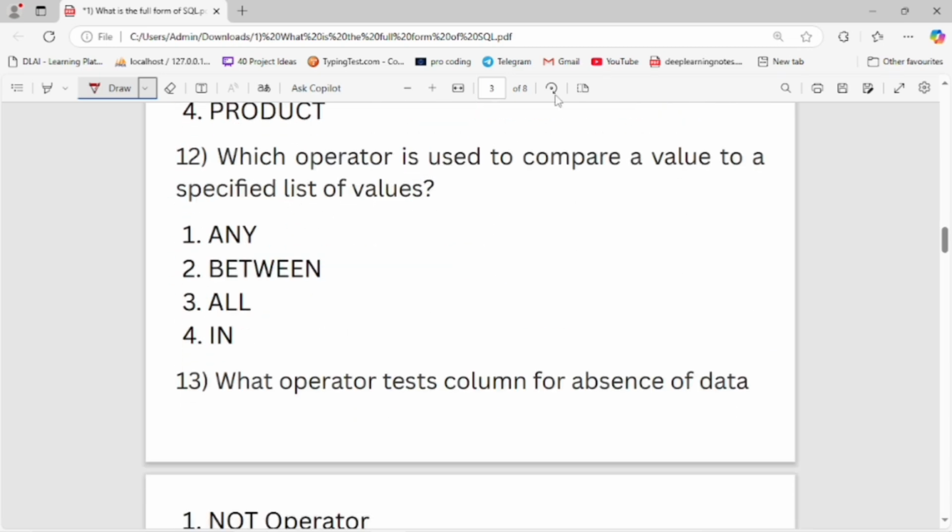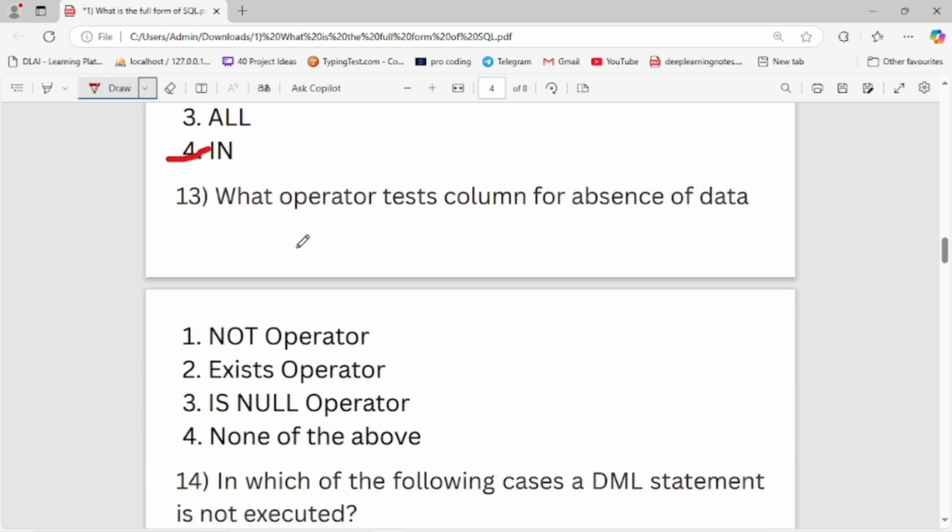Which operator is used to compare a value to a specified list of values? First is any, second is between, third is all, and fourth is in. Fourth is the right option. Whatever specified value is present in a column, it fetches all that data from the table. Now let's move to the next question.